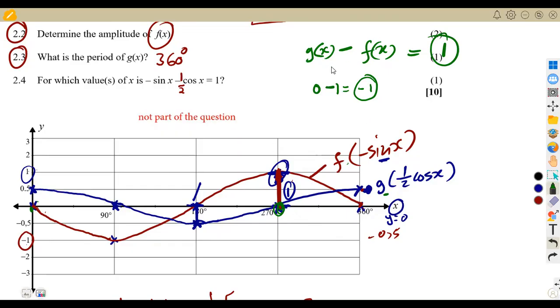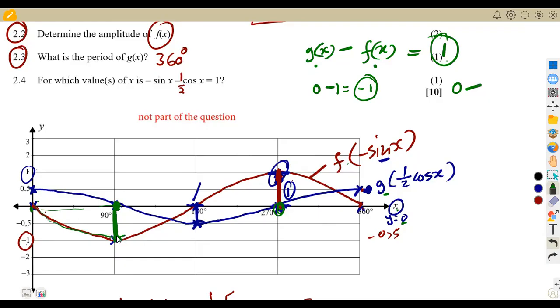So where is it that G, when it subtracts f, we get a difference of 1? We must consider where G is at least on top. And here, if we check, there's a difference of 1. This is our G. Remember, the G is the one that is in blue. So G at this point corresponds on the x-axis where y is equal to 0. So this one is going to be 0 minus f of x.